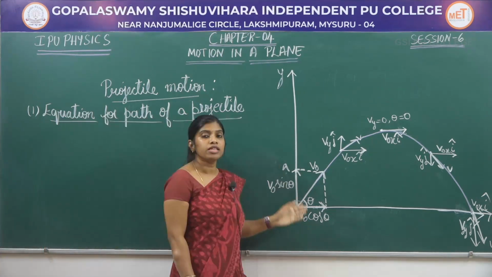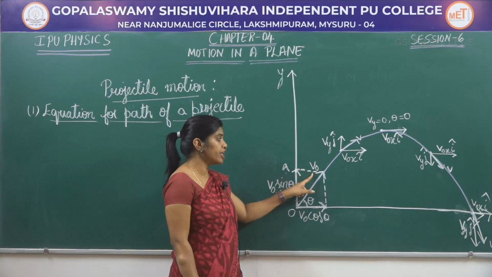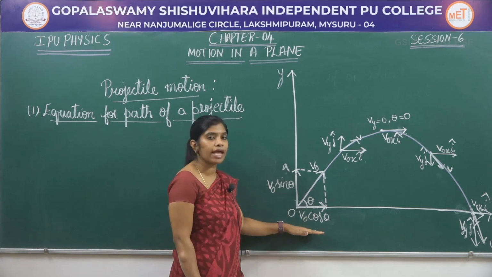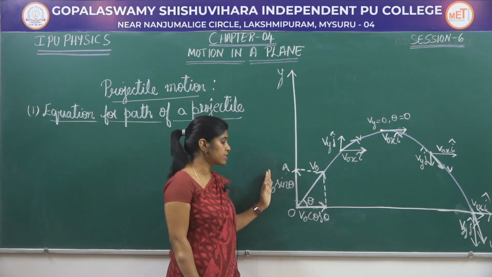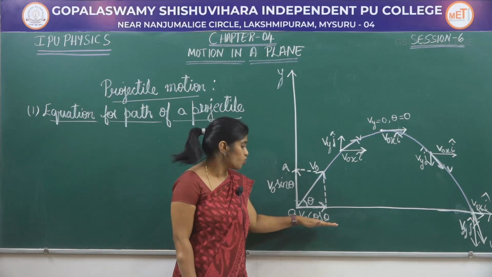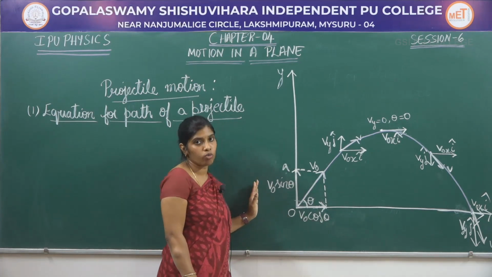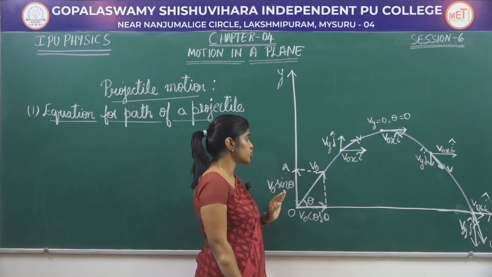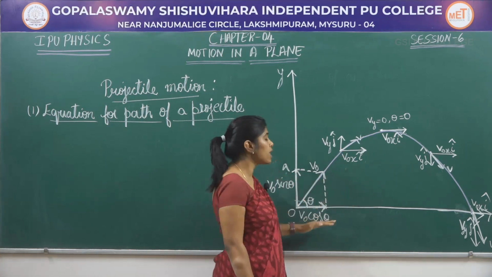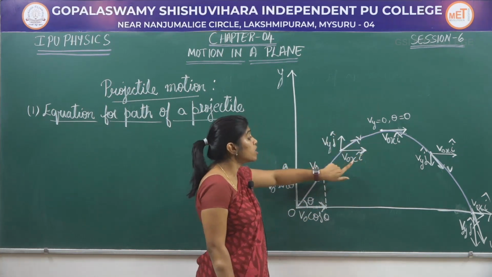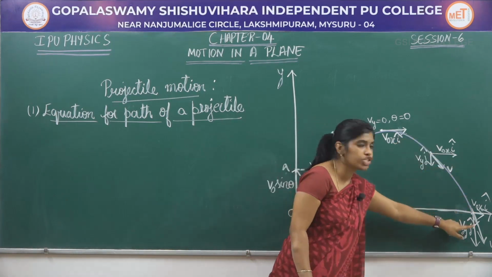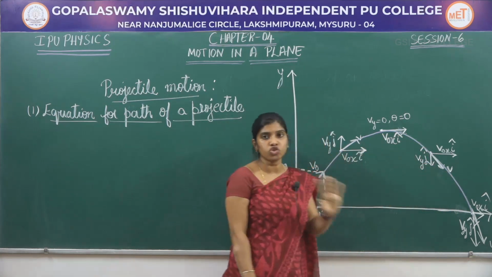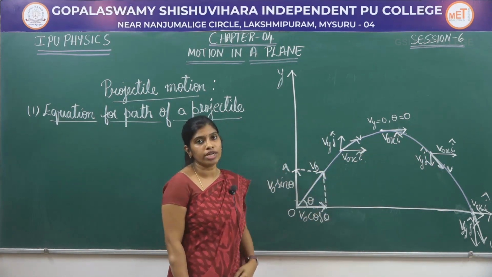So as we have seen, the projectile has been projected with an initial velocity V naught, which has been resolved into two components, one along the x-axis and another along the y-axis. The component along x-axis is taken as V naught cos theta and the component along y-axis is taken as V naught sin theta, where theta is the angle of projection. Now in this case, as the object moves upward, we can see the horizontal component has not changed.